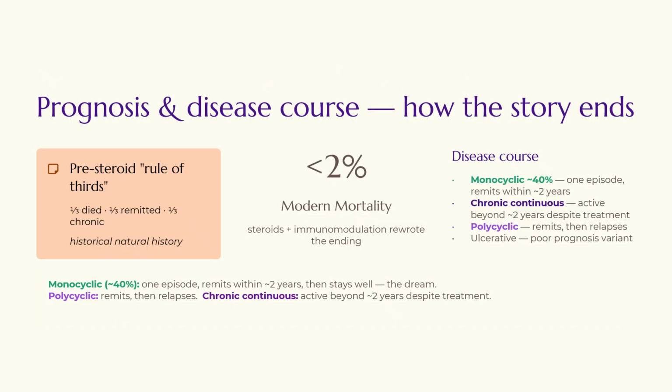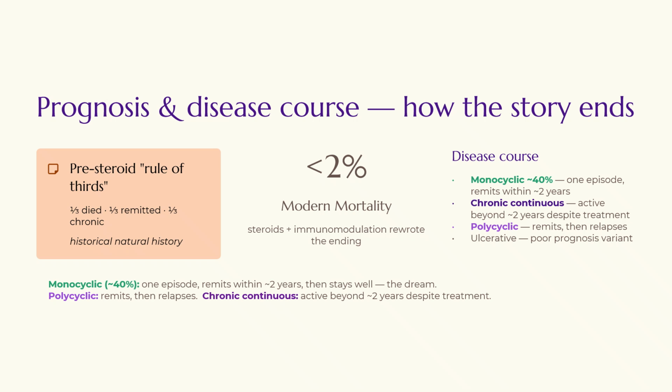Now, prognosis and the disease course, that's how the story ends, right? So, in the pre-steroid era, there was the rule of thirds, like one third died, one third remitted, and one third carried the disease chronically. With the steroids and the immunomodulation, we have just rewritten the ending and see the staggering numbers that now there is less than 2% mortality in the modern era.